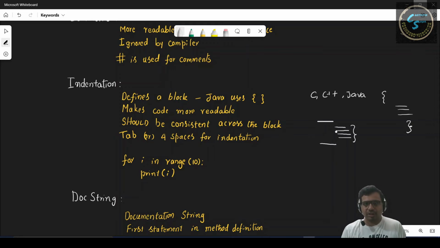And this indentation should be consistent across the statements, across the block. Normally for indentation, we can either use tab or four spaces. So this can be tab or four spaces. You see here, this will print 0 to 9, and this is an indented block.